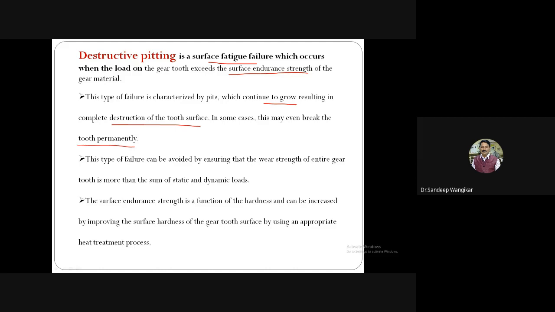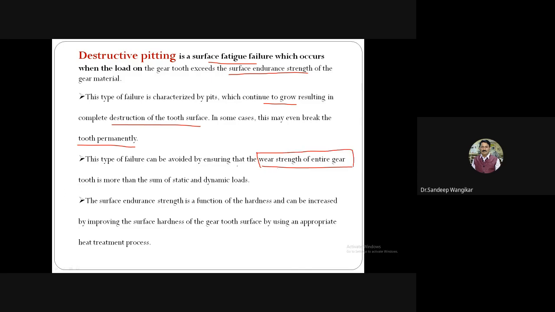So I have shown you the breakage of the tooth in the last slide. This type of failure can be avoided by ensuring the wear strength of the entire gear. Wear strength, this concept we have not discussed. We will discuss it in the next bit. Wear strength is the maximum tangential load that can be transferred by the gear tooth without pitting failure. So there will not be pitting. Whatever the maximum load it will transfer, we will call it the wear strength of the gear tooth.